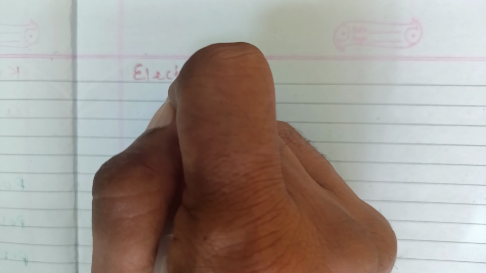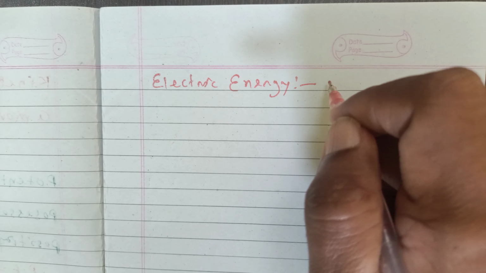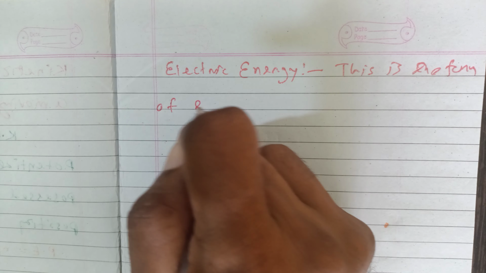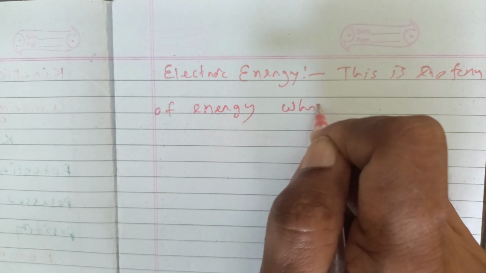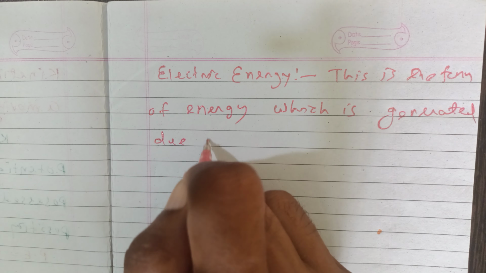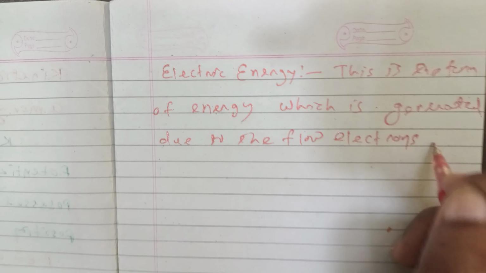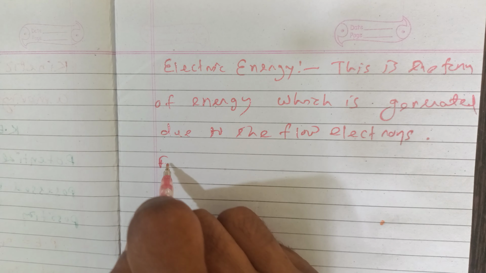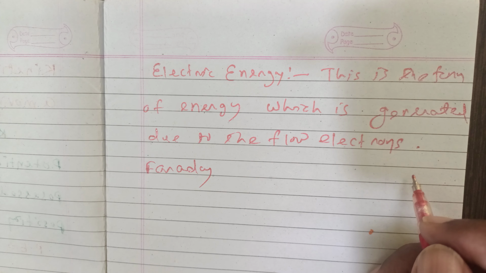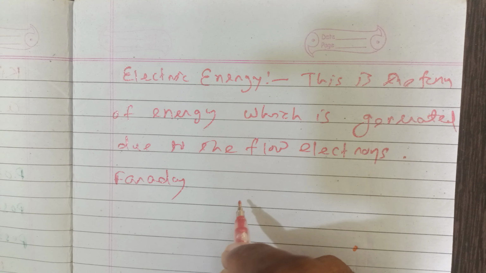Next we shall study about electrical energy. What is electrical energy? This is the form of energy which is generated due to the flow of electrons in metals. And Michael Faraday first produced electric current by moving magnets through copper coils. But nowadays, the current electricity is produced commercially in 3 ways.